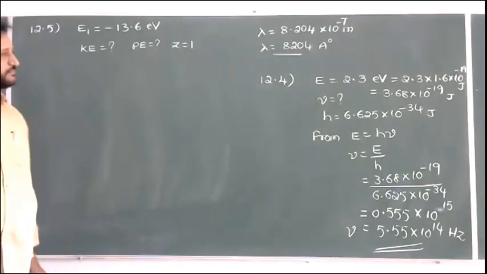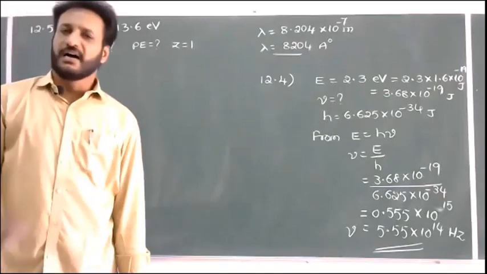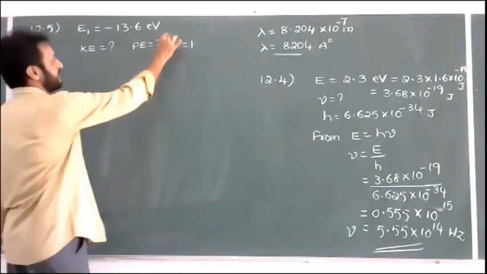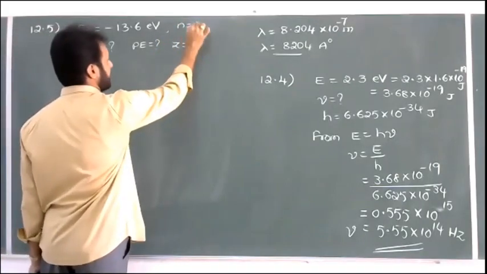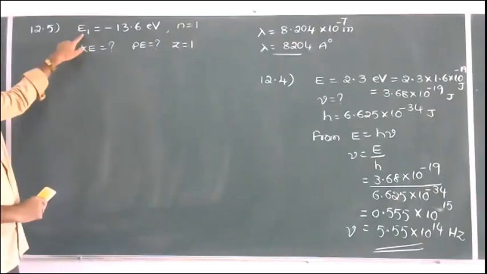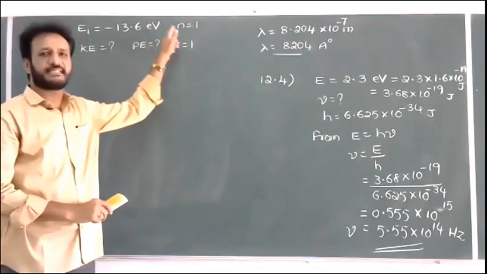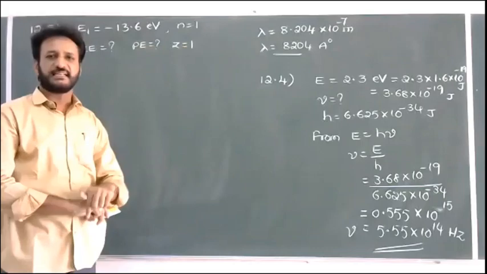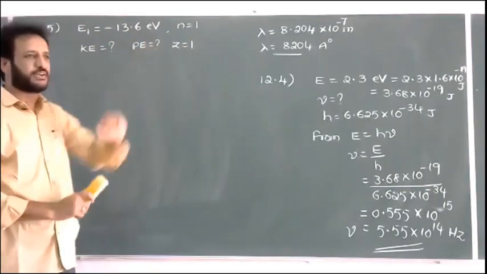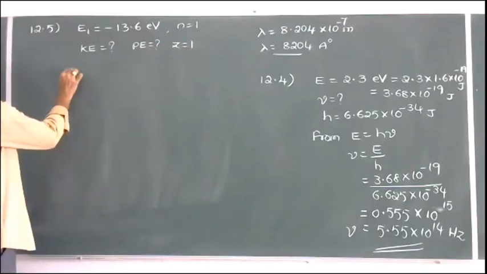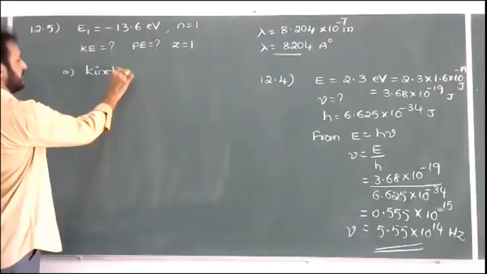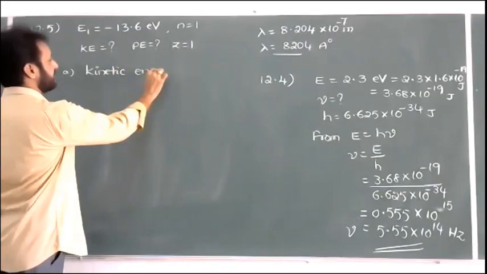Okay. Check the question. So in a hydrogen atom, the atomic number Z is equal to 1. In the ground state, the principal quantum number n is also 1. In the first orbit of the hydrogen atom, the energy of the electron is minus 13.6 electron volt. But the question is asking, what is the KE and what is the PE? In the previous question I have already given the formula. First one, kinetic energy of the electron.